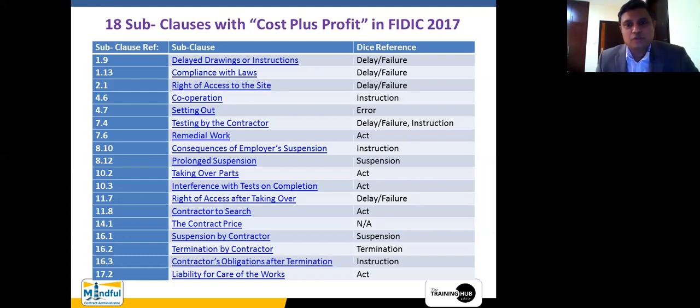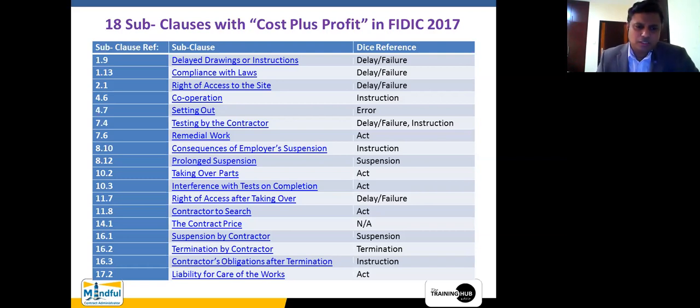And then we are going to start with what is called termination. This is another important thing. What is the other deviation? As you go through the table, you will find there is a subclause called 14.1.